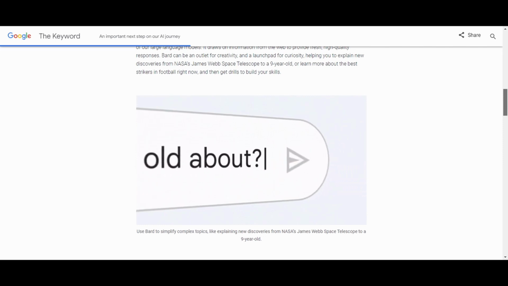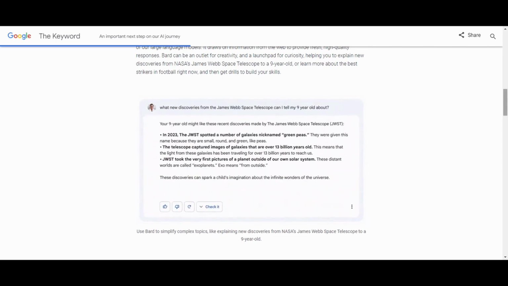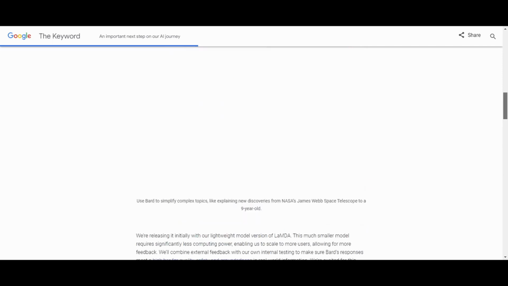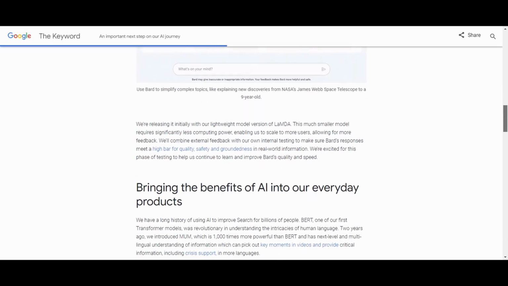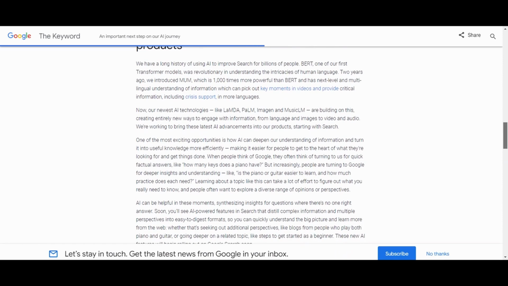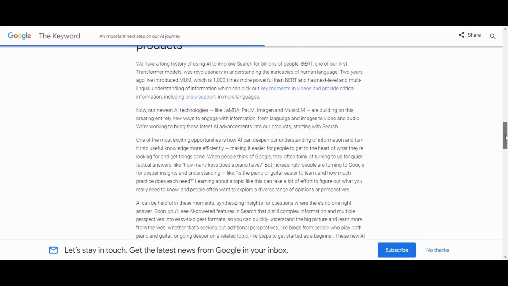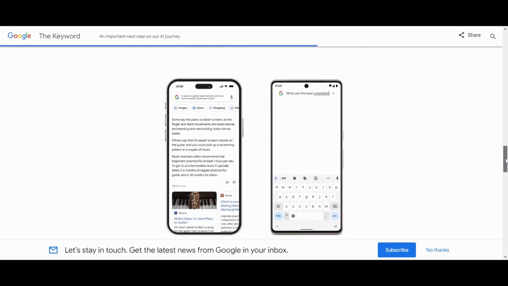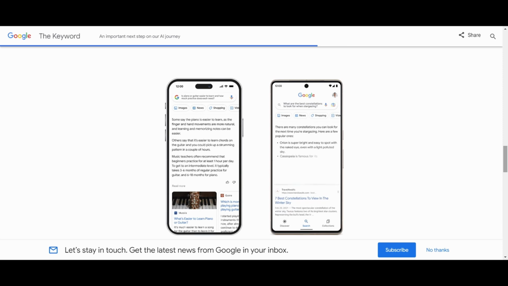For example, it can provide summaries of factual topics or create stories. Similar to OpenAI's ChatGPT, Bard AI has been trained on massive dataset amounts, including books, websites, and various sources, to learn patterns and language structures.